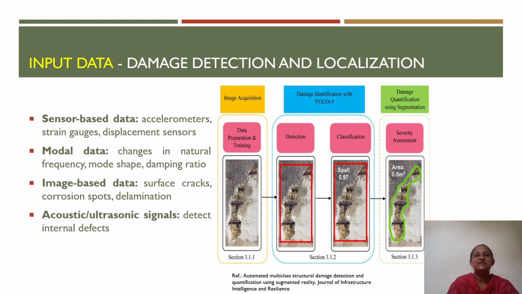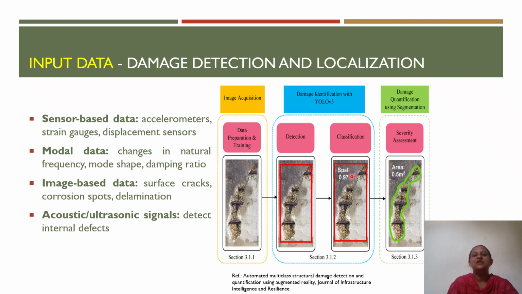As an example, it is given here for image-based data where the data is being collected from the concrete surface. The photo or image taken from the concrete surface is given, data preparation is carried out, and training is done. Based on the training, damage identification is done, where we are able to see that damage is detected as well as classified as to what extent the spalling has occurred, and it has shown spall as 0.97.